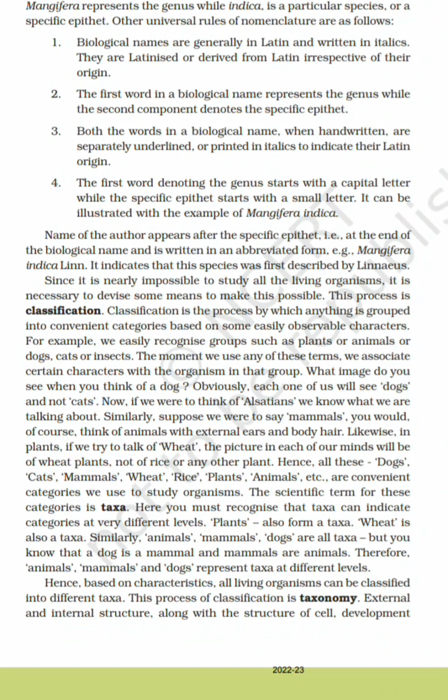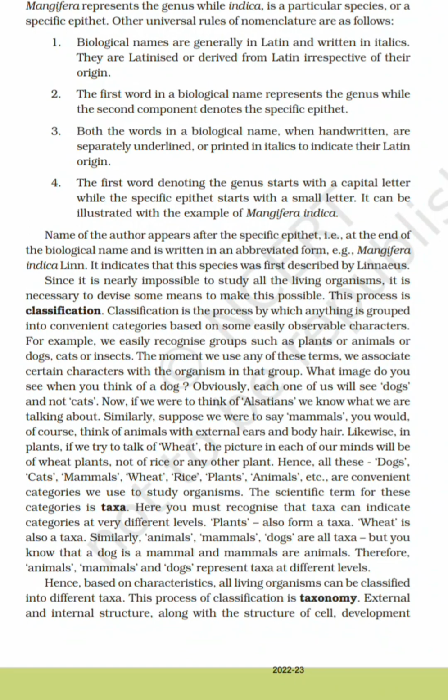Hence, all these, dogs, cats, mammals, wheat, rice, plants, animals, etc., are convenient categories we use to study organisms. The scientific term for these categories is taxa. Here, you must recognize that taxa can indicate categories at very different levels. Plants also form a taxon. Wheat is also a taxon. Similarly, animals, mammals, dogs are all taxa. But you know that a dog is a mammal and mammals are animals. Therefore, animals, mammals, and dogs represent taxa at different levels.